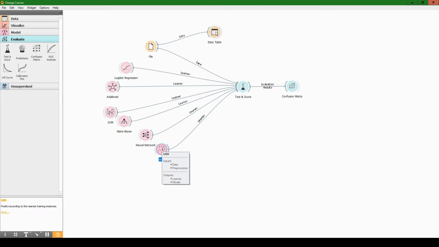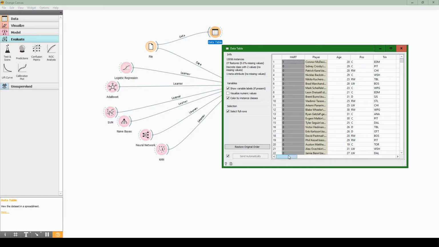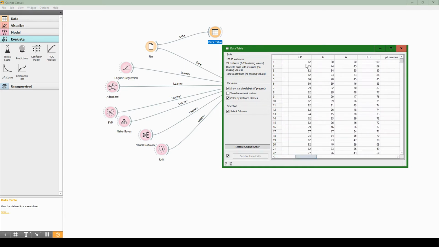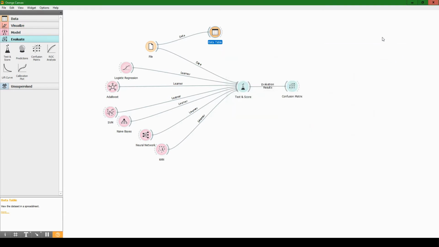If we take a look at this data table, just to explain that a bit better, you can see here that for goals and assists, actually points and goals, these are very different scales. So typically, not for all machine learning algorithms, but definitely for some or many of them, you want to normalize these values to be between like 0 and 1 or -1 and 1. And Orange can do that for us, but it's a little beyond the scope of this video, so we'll probably do it next time.